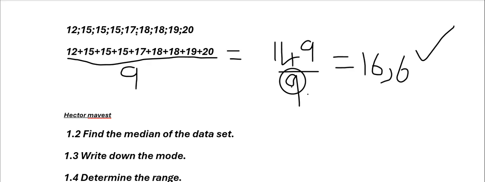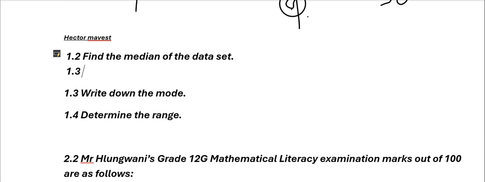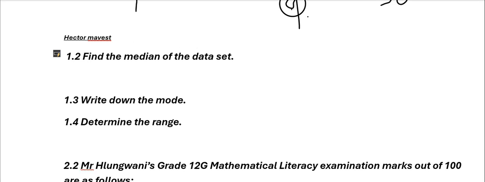How are we going to find our median here? Our median, good people, is going to be 17, because 17 is what is in the middle. Here we have 1, 2, 3, 4. On the other side, we have how many numbers? 1, 2, 3, 4. So our median is going to be 17. So now we're going to come here and write our median. That's our median.